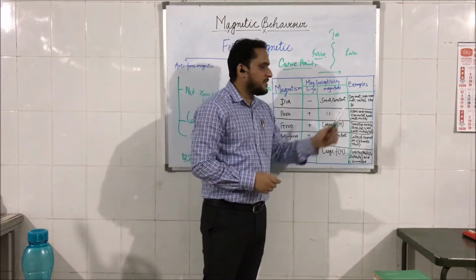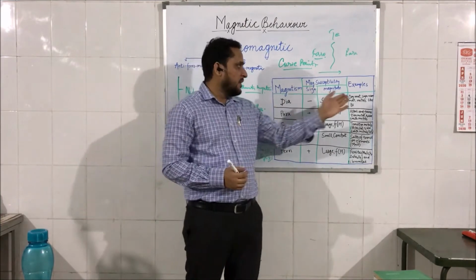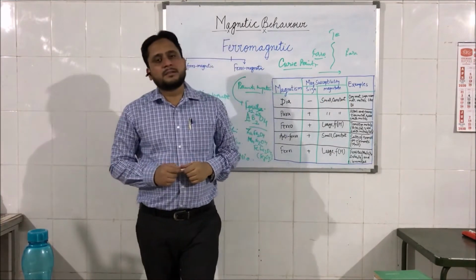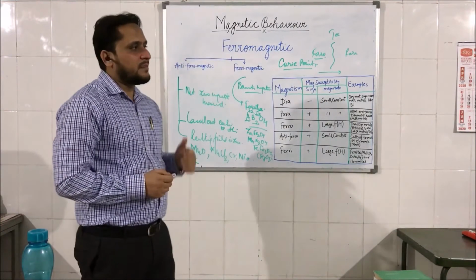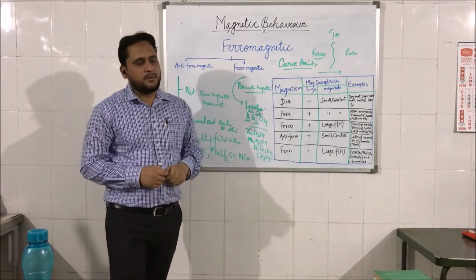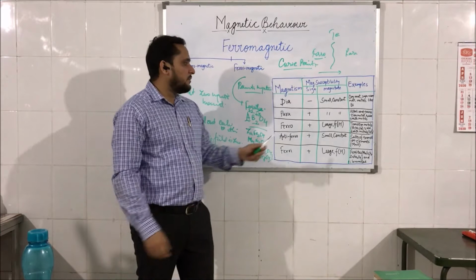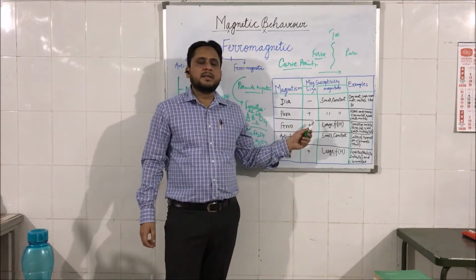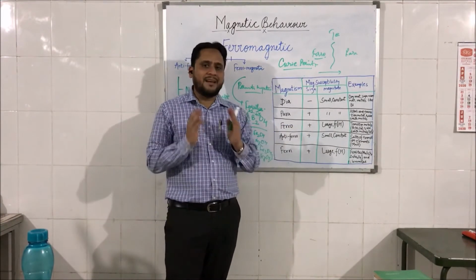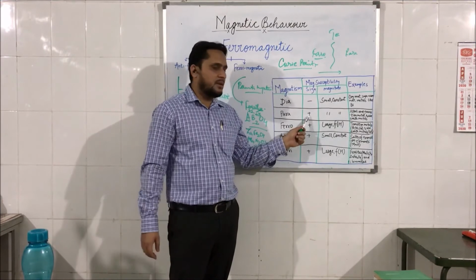And the common examples are many organic materials, superconducting materials, and metals like bismuth, mercury, and silver. Then come the paramagnetic materials. In the case of paramagnetic materials, they are attracted in the external magnetic field. That means they align, they do not oppose. Therefore, we have a positive sign.